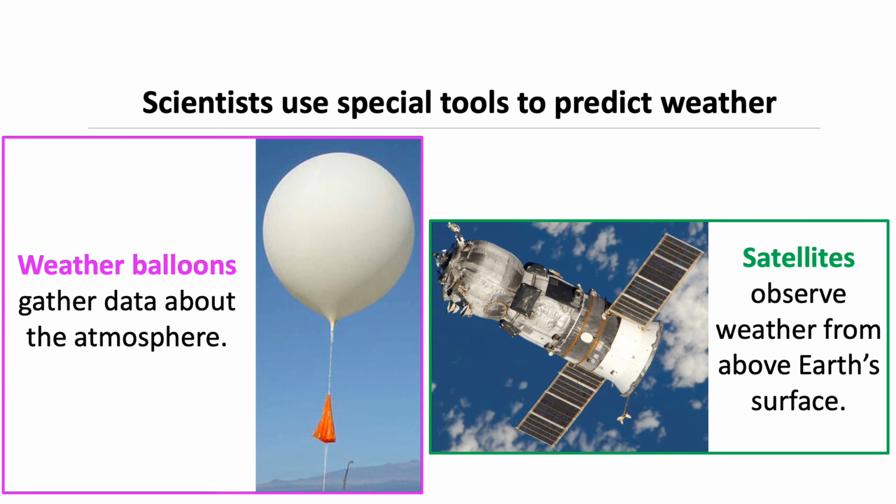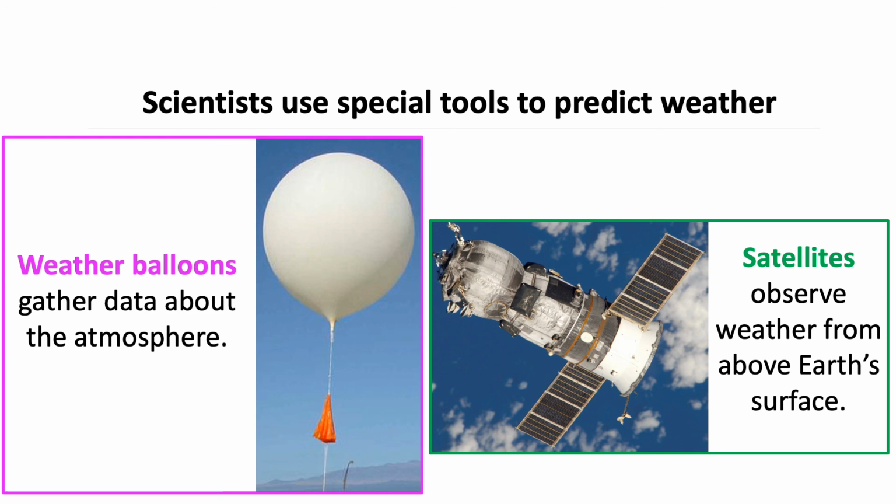How do you predict weather? Scientists use special tools to gather weather data. Weather balloons gather data about the atmosphere. Satellites observe weather from above the Earth's surface. The data they collect is used to predict future weather. Weather conditions are shown on maps like the one below. Look at page 284 in your science textbook.